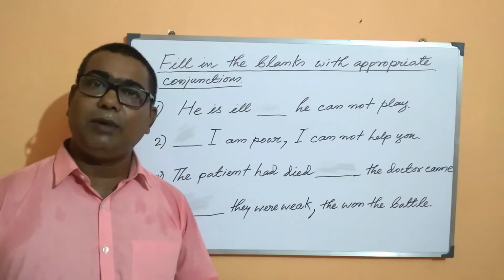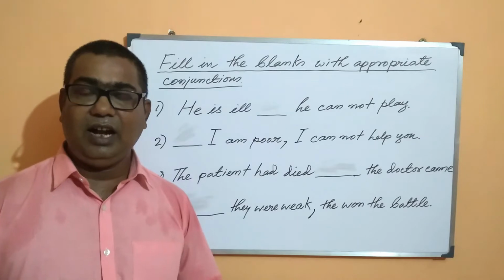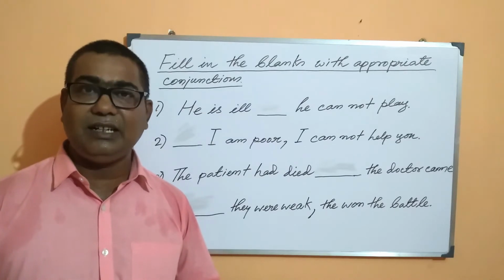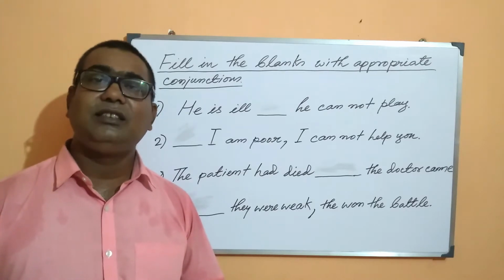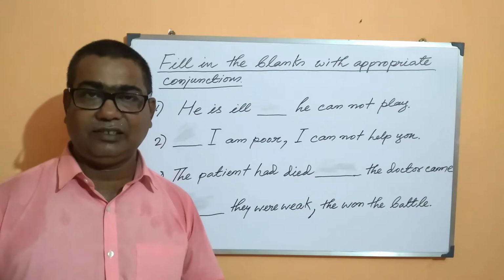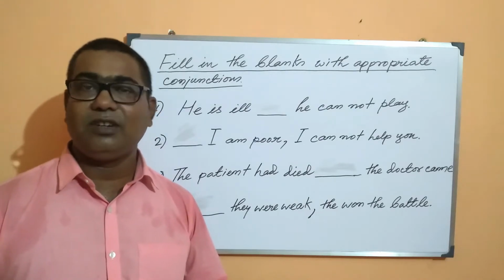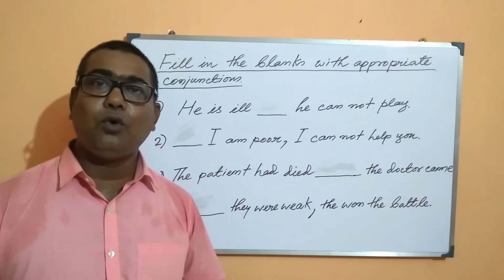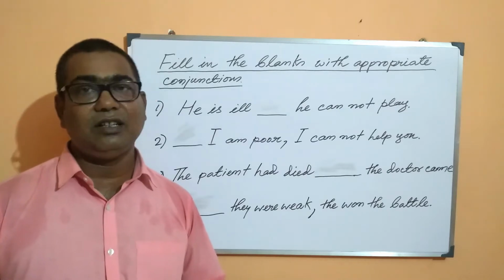Now here I have come up with one more exercise on conjunctions. And students, I am sure in the various classes you have attended, the previous classes, you must have learnt about the different kinds of conjunctions. Yes, my dear students, the three different kinds of conjunctions are subordinating conjunctions, coordinating conjunctions, and finally correlative conjunctions.